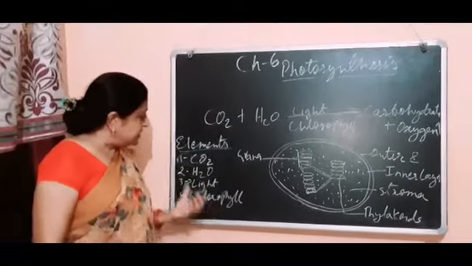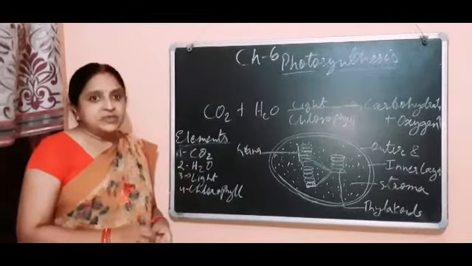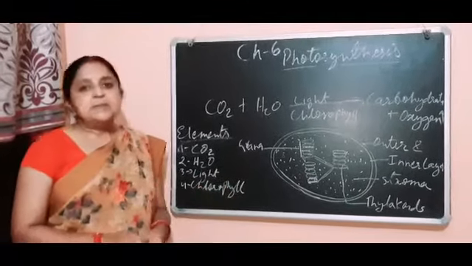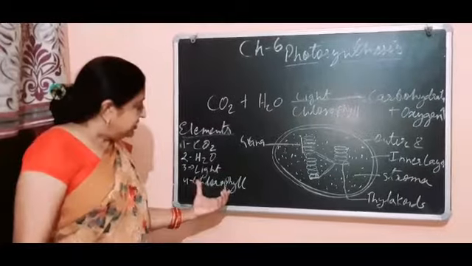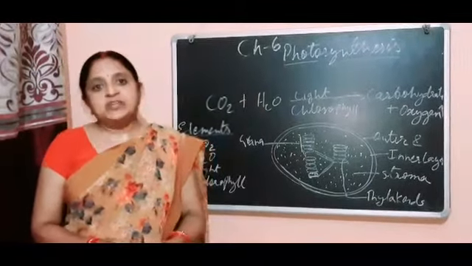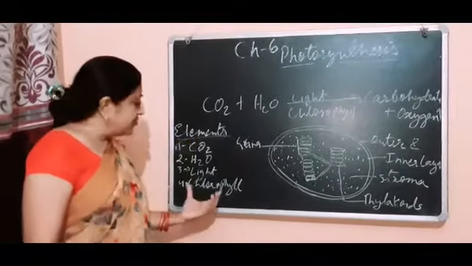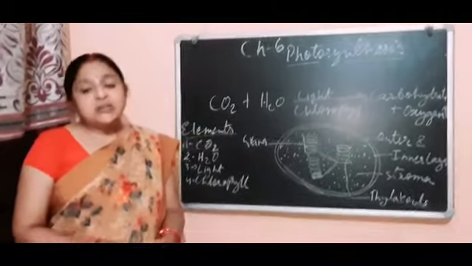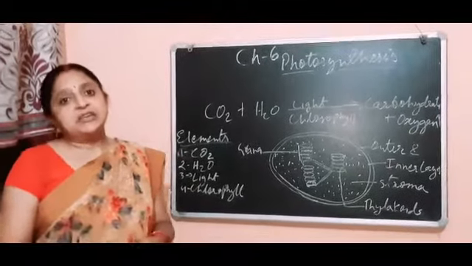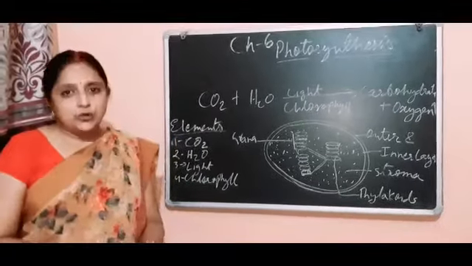Now, these are the elements: carbon dioxide, water, light and chlorophyll. This chlorophyll is the pigment present in the chloroplast of the leaf, so leaves are green in color, because chlorophyll is green in color. So all the plants having leaves are green because of the presence of chlorophyll.